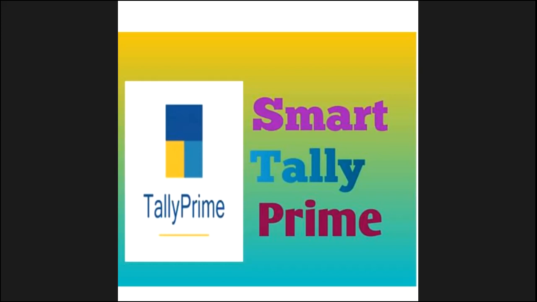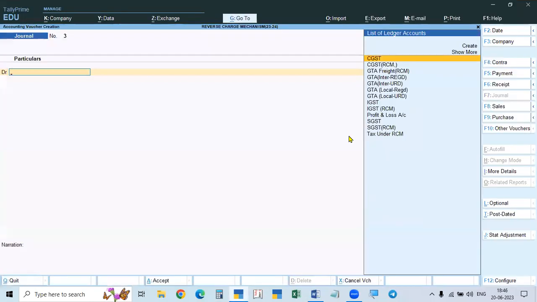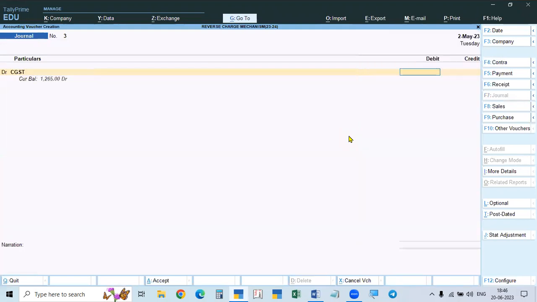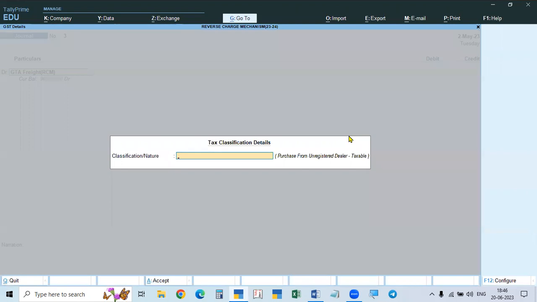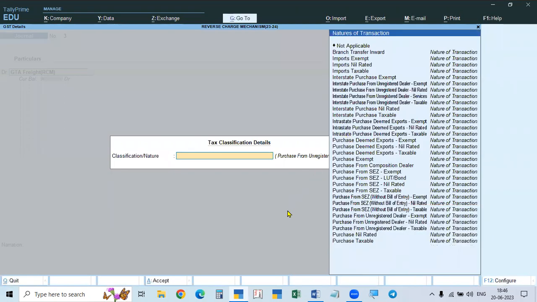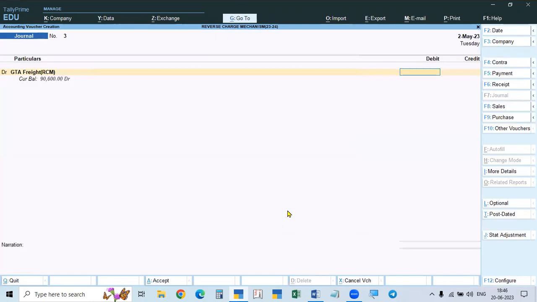It's not the thing. So what we did is the thing we have to do. And that is how I closed it. So that's why manually they will do it on the journal. First they will take the freight, for example 50,000. Again debit CGST, for example 500.